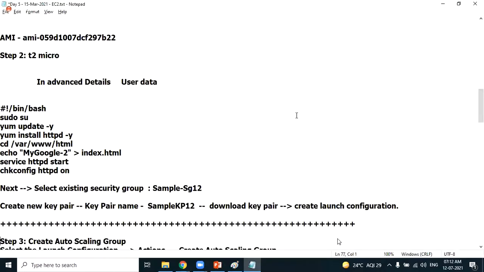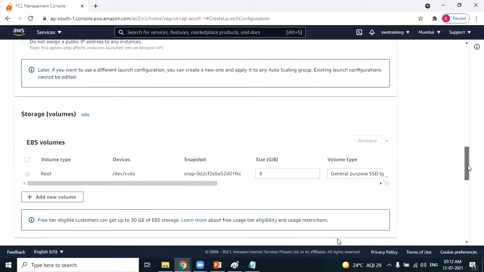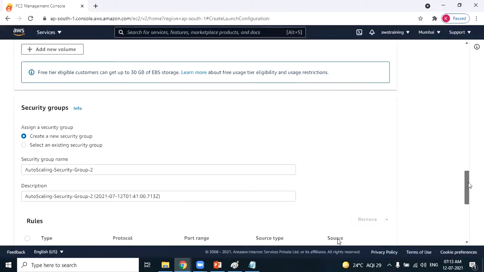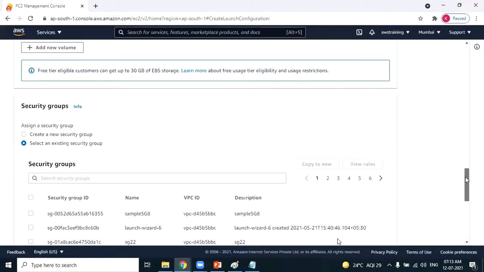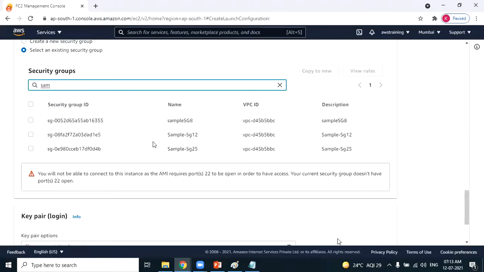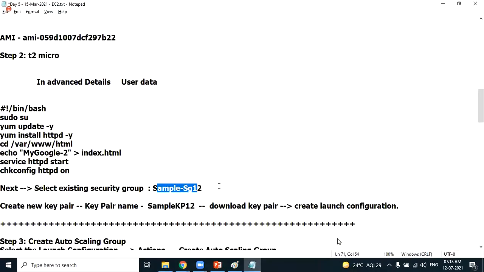What ports should that EC2 machine open? So I'll be selecting the security group also. Volume, that EC2 machine will have 8 GB of storage. Fine. Select an existing security group. We already created a security group at the time of creating the load balancer. I'll be using that particular security group. The name of the security group we have created is sample SG12. So this is the security group which I am using. That means the new EC2 machine will open those two ports which we have mentioned in the security group. Okay. Next.